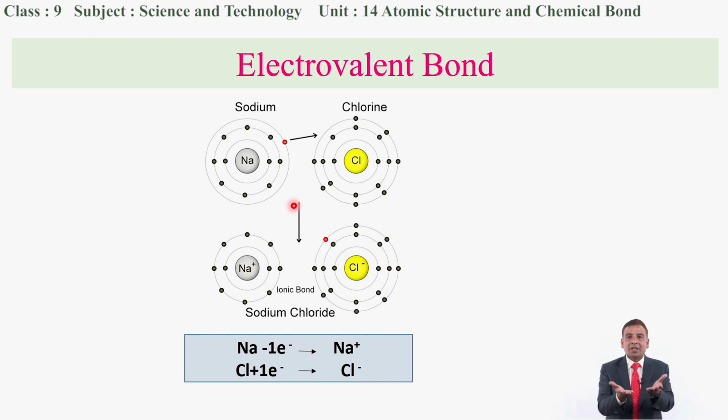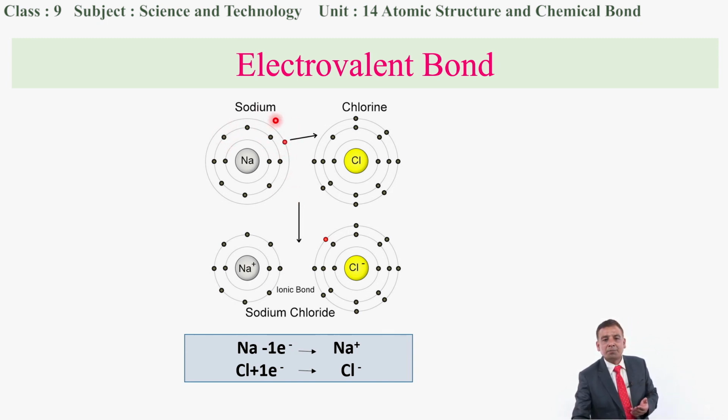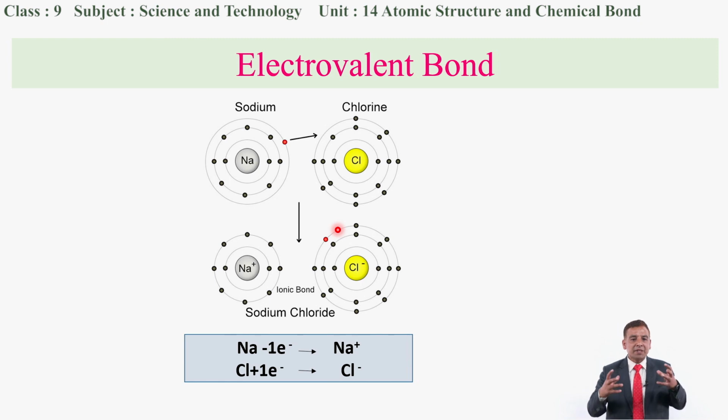I think it is quite easy to see that the red ball, the valence electron present in the sodium metal, has been transferred to the valence shell of the chlorine, and chlorine has acquired the octet state, and sodium also has acquired the octet state by losing the electron. You can see here the state when sodium has lost the electron and chlorine has gained one electron. So this is the final state. If the bonds are formed by such methods, losing as well as gaining the electrons, this type of bond is known as the electrovalent bond.